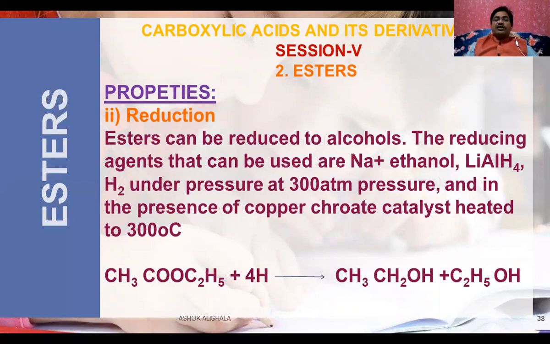That means hydrogen under high pressure, 300 atm, in the presence of copper chromate catalyst, and heated at around 300 degrees centigrade. In this case, on reduction, the ethyl ester will give 2 molecules of ethyl alcohol. That means hydrogen is added to the ethoxy ion, and the carbonyl carbon is also reduced to form the ethyl alcohol.